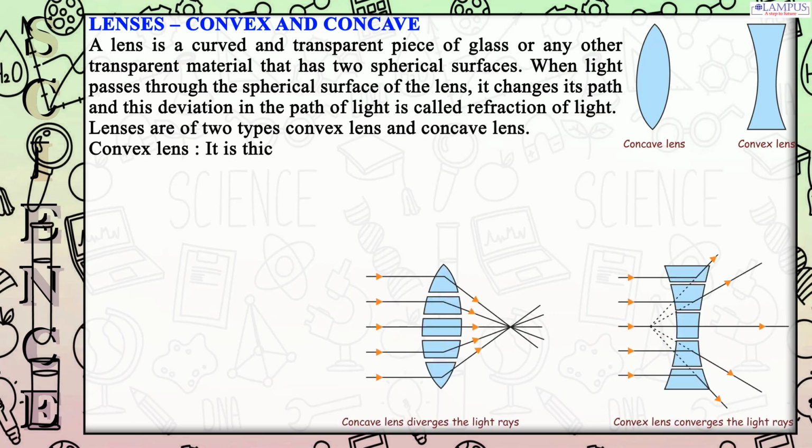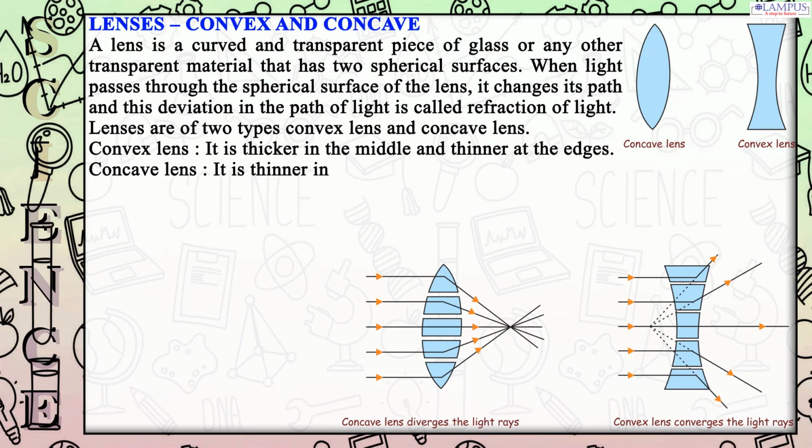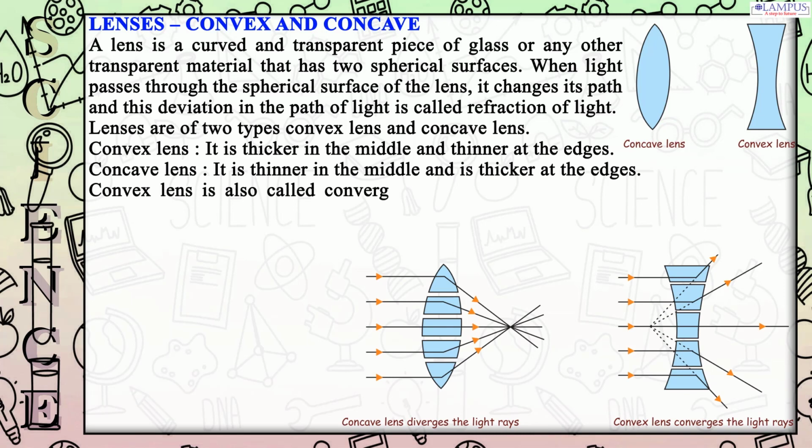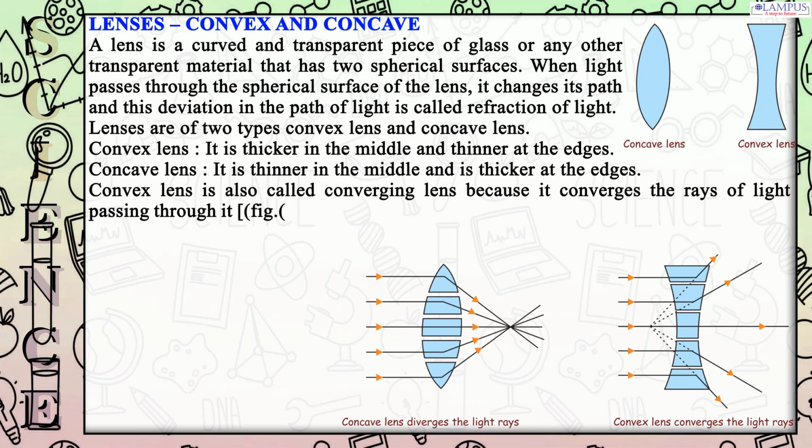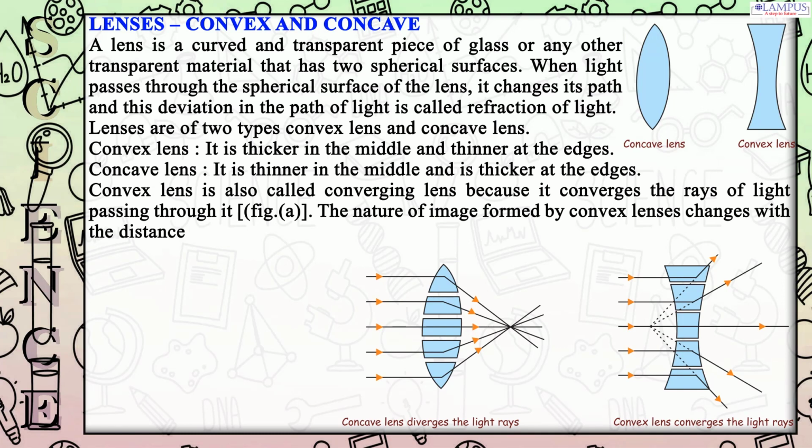Convex lens. It is thicker in the middle and thinner at the edges. Concave lens. It is thinner in the middle and is thicker at the edges. Convex lens is also called converging lens because it converges the rays of light passing through it. Fig. A. The nature of image formed by convex lenses changes with the distance of the object from the lens.